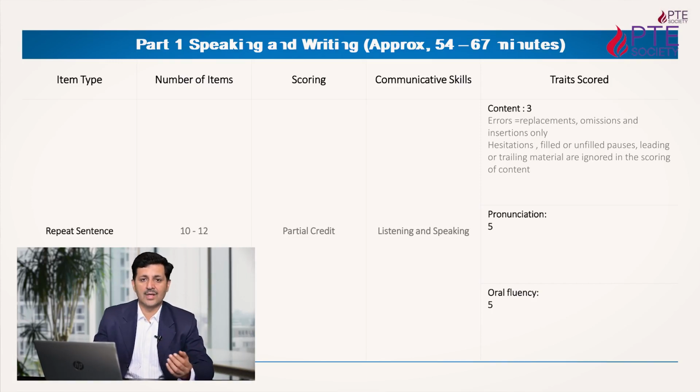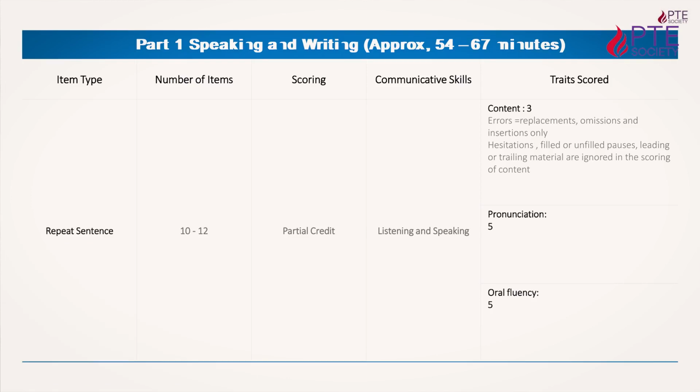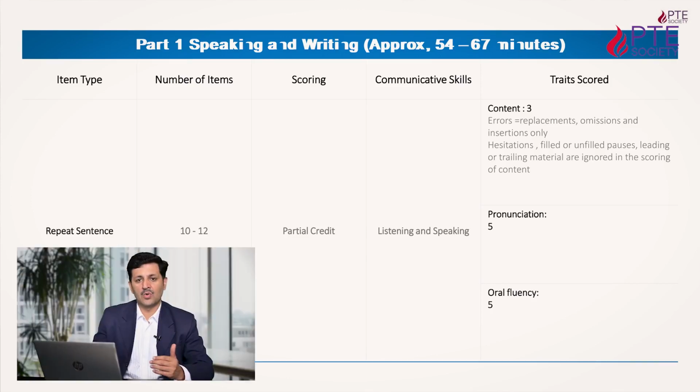For each sentence there are 13 marks: 3 for the content, 5 for the pronunciation, and 5 for the oral fluency. So again you are going to get partial credit. This is the beauty of this test, you are getting partial credit in most of the items. It's quite an easy thing. And now we move to the third item of the speaking part, that is called describe image.